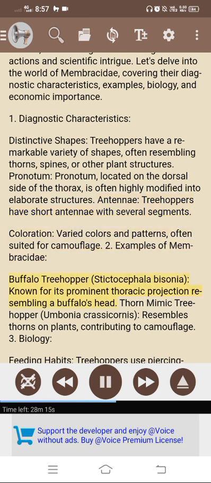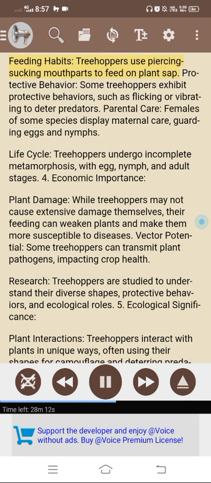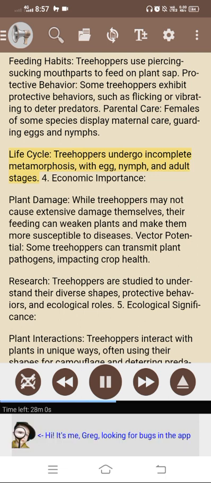2. Examples of Membracidae. Buffalo treehopper, Stictocephala bisonia, known for its prominent thoracic projection resembling a buffalo's head. Thorn mimic treehopper, Umbonia crassicornis, resembles thorns on plants, contributing to camouflage. 3. Biology. Feeding habits: treehoppers use piercing-sucking mouthparts to feed on plant sap. Protective behavior: some treehoppers exhibit protective behaviors, such as flicking or vibrating to deter predators. Parental care: females of some species display maternal care, guarding eggs and nymphs. Life cycle: treehoppers undergo incomplete metamorphosis, with egg, nymph, and adult stages.